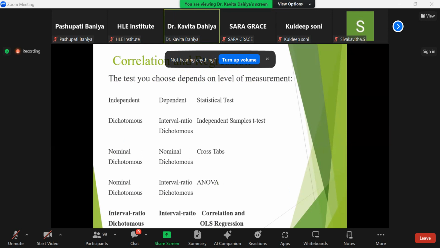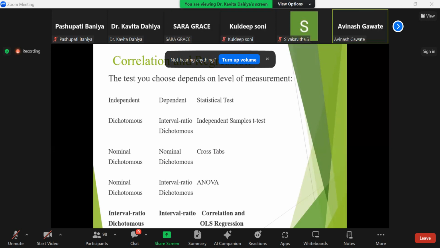This is the table which is given on the screen. If I'm talking about the independent and dependent variables, then what are the different tools that you may use for the statistical analysis? If the independent variable is dichotomous in its nature and the dependent variable is interval or ratio, then you can apply the independent sample t-test. If your variables are nominal or dichotomous in nature, and the dependent variable is having the same characteristics,